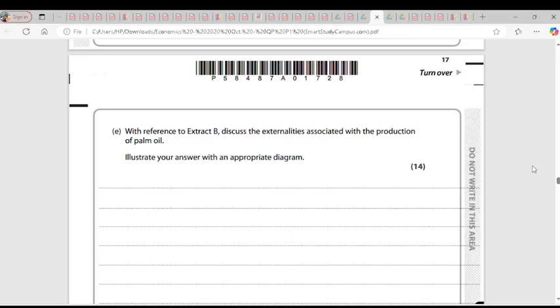In Indonesia and Malaysia, production has caused loss of habitats affecting animals. It's in the case study. And loss of biodiversity means medicine cannot be produced. So there's loss of biodiversity because we cannot have plants to produce medicines. And that is a negative externality. It is the action of those firms that makes it impossible for us to get medicines.